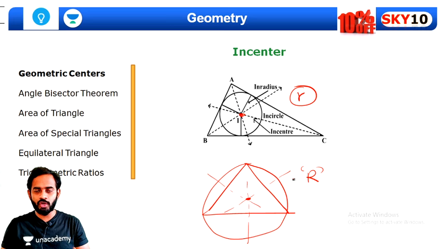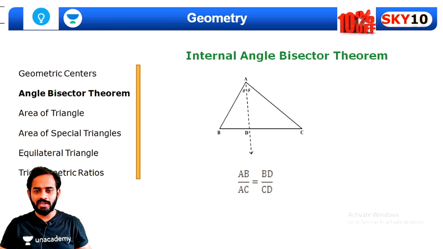So remember these four geometric centers, guys. Now let's quickly move further. So, internal angle bisector theorem. If AD is a line drawn from vertex A, it divides the angle at vertex A, then AB upon AC will be equal to BD upon DC. Okay, so this is the internal angle bisector theorem.